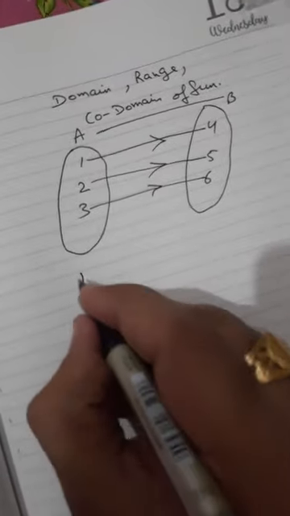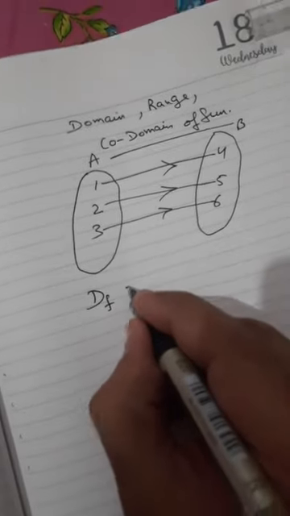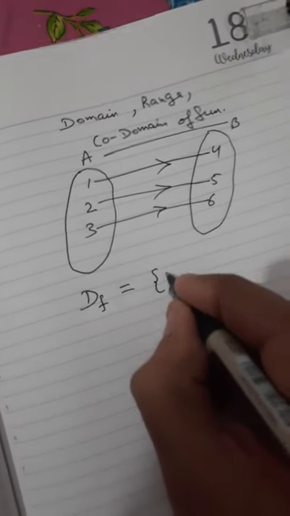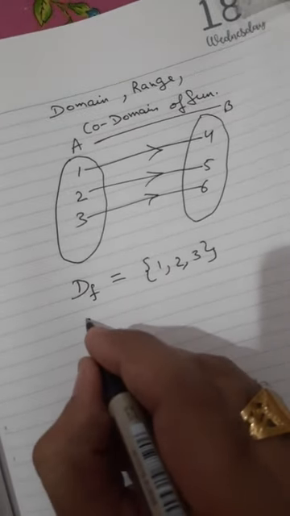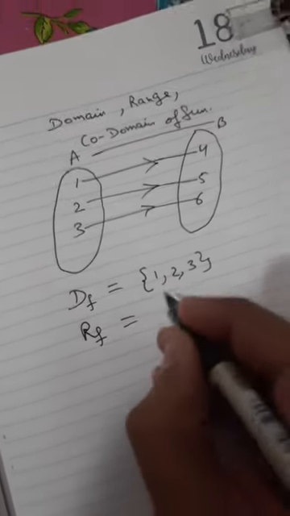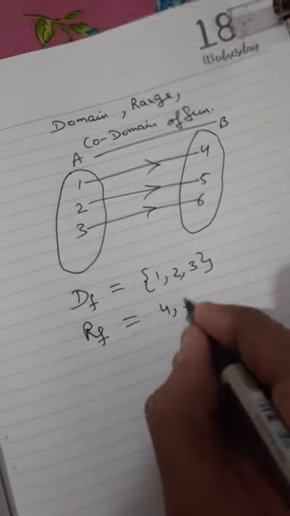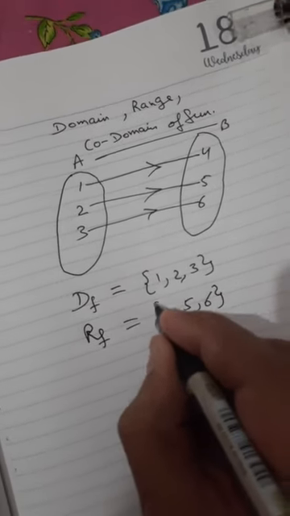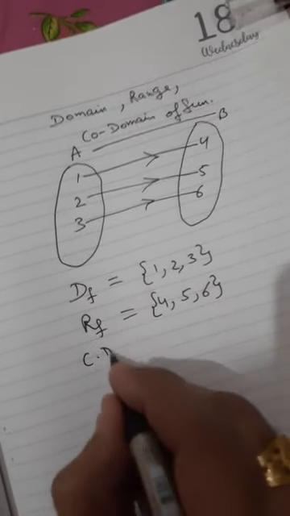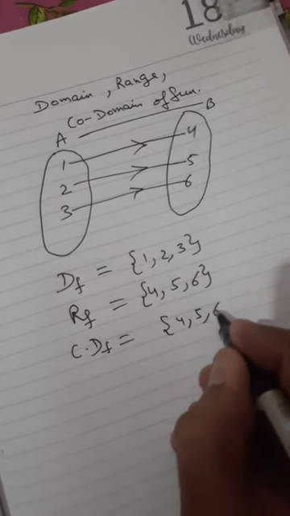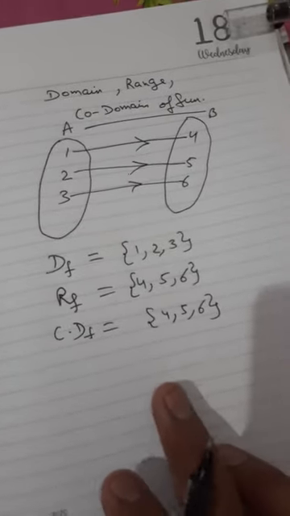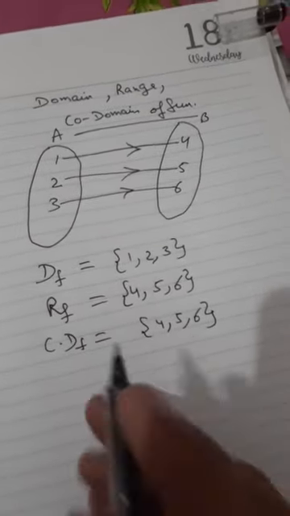Now domain of this function is equal to 1, 2 and 3, range of this function is equal to 4, 5 and 6, and codomain of this function is equal to 4, 5 and 6. This we have already done in previous topic, relation. Same we are having here.